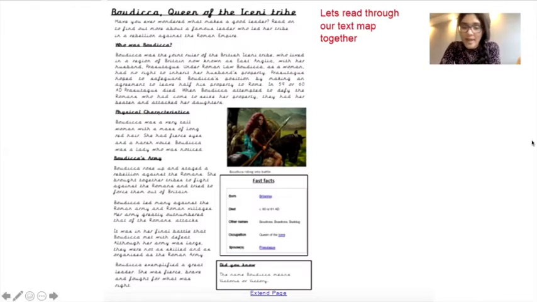There you have a picture of Boudica. It says Boudica going into battle. You have some fast facts about her, and then also a did you know, which says the name Boudica means Victoria or victory.